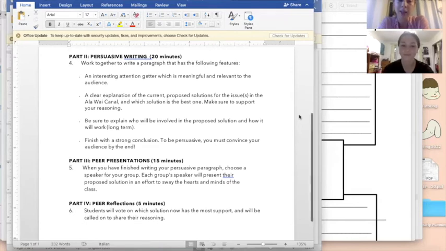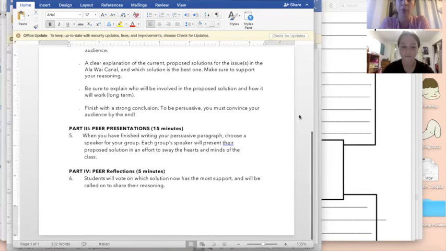So after the writing's done, we have a peer presentation. 1 member of each group presents. And then we have the peer reflection, which can be done any way that a teacher prefers. It can be a journal, it can be an exit pass, but I enjoy doing a class vote and then calling on a few students to share if they did or did not change their minds based on the evidence that has been presented. So that is our LOI YUCK unit plan, combining science and English.